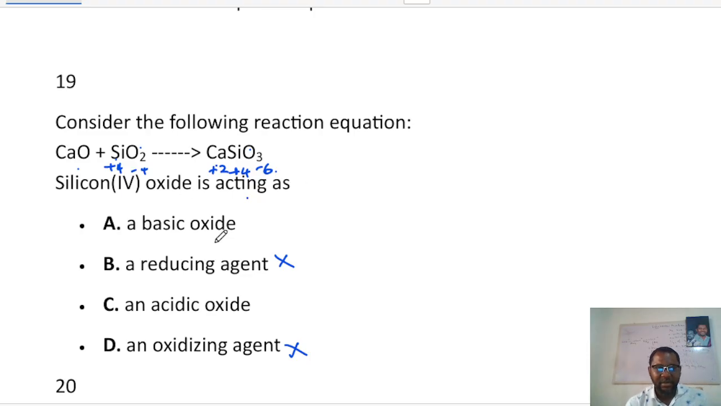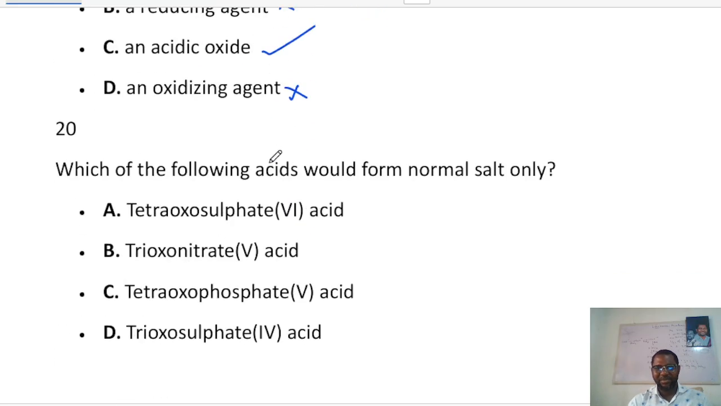But in this case, you can see that calcium oxide is a base. It is a base because it is an oxide of a metal. Oxides of metals are bases, like sodium oxide is a base, and sodium hydroxide is also a base. So calcium oxide is a base. That makes silicon oxide act here as an acidic oxide. That's the answer to that question. So silicon oxide in this case is acting as an acidic oxide, as a base plus an acid will give us a salt. That is beautiful.